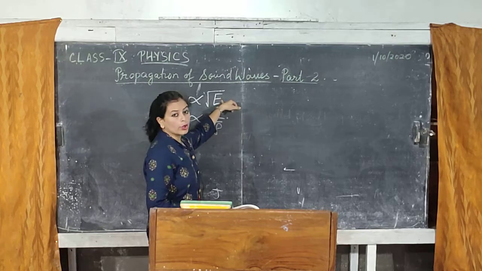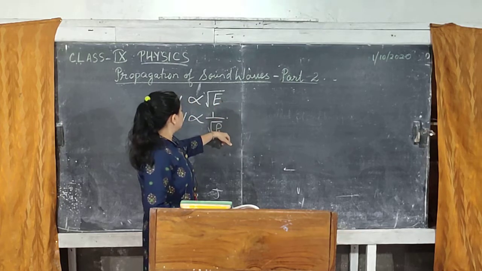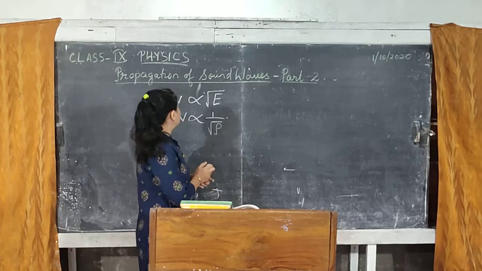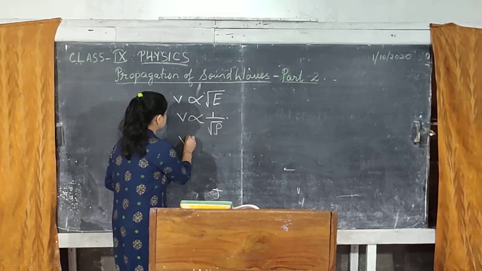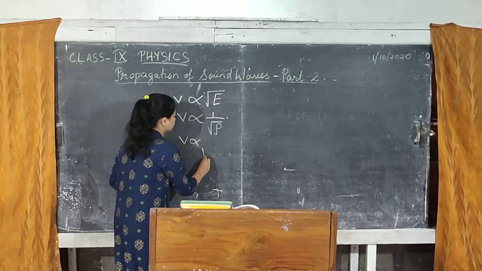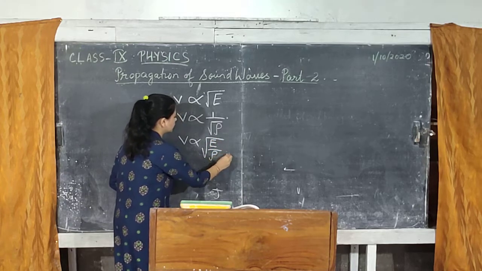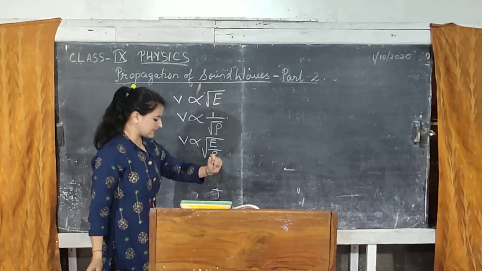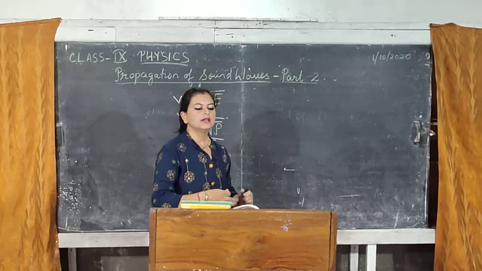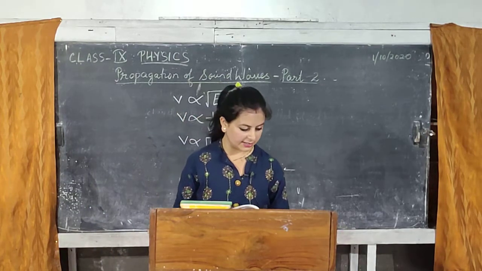Here E is called the modulus of elasticity, and this rho is the density. Combining these two, we can write V is proportional to under root E upon rho. So this is how the velocity of sound depends on the medium.